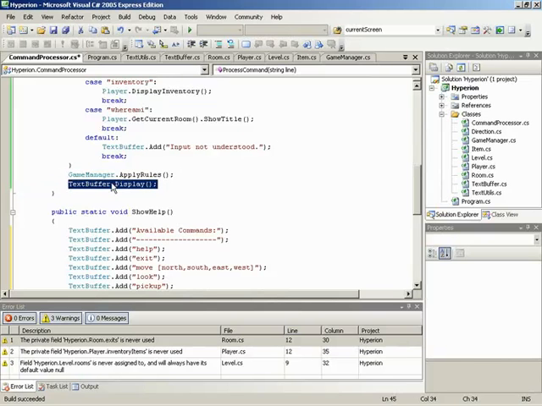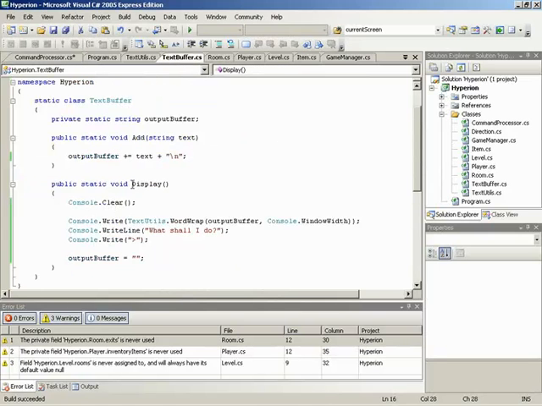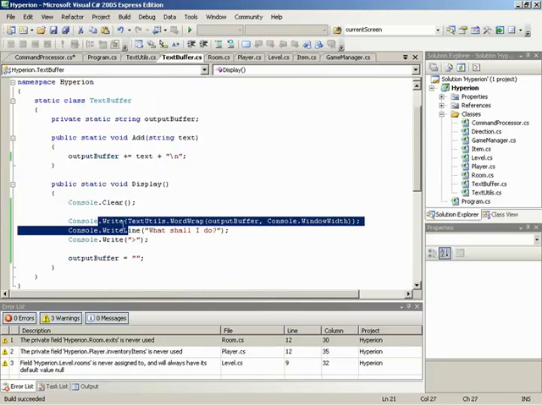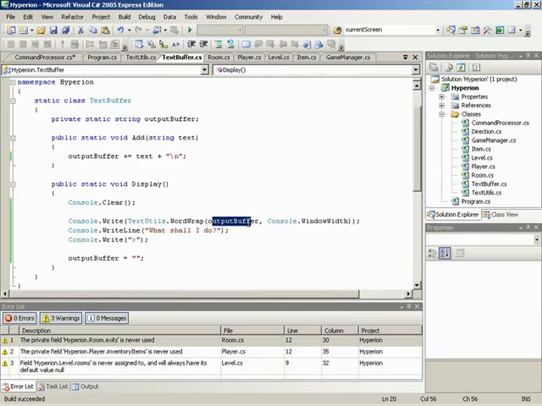So now this is very important. Now we come back over here to the text buffer again, and we call display. Well, what does display do? It clears our console, and then it writes out, in most simplistic terms, what's in our output buffer. Well, we're inside the text buffer object right here, and what's in the output buffer? Well, we've been adding over and over and over all of these different commands. So what happens? That gets written out to the console, and of course the very last line in it also had a new line, so there's an enter.